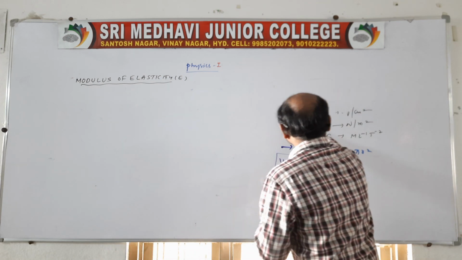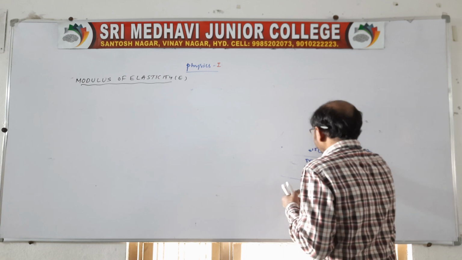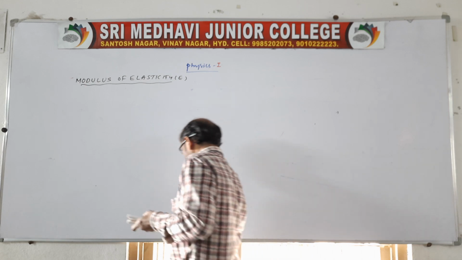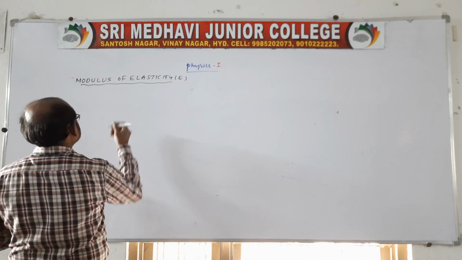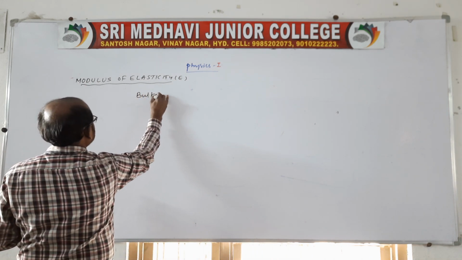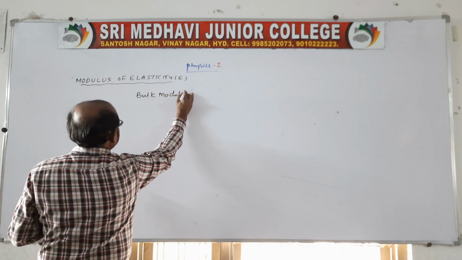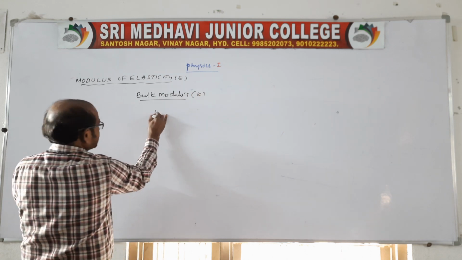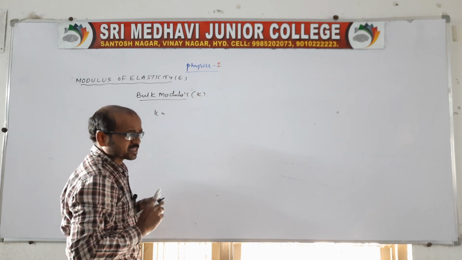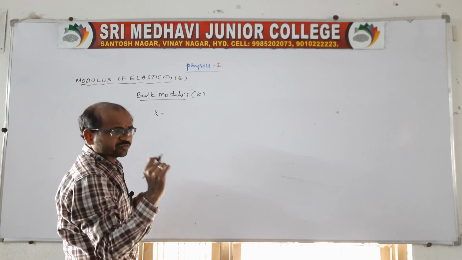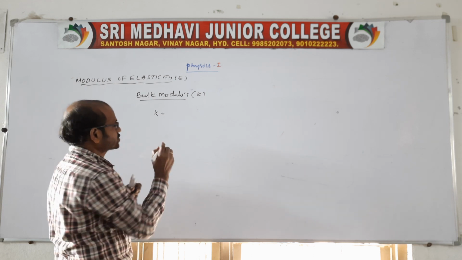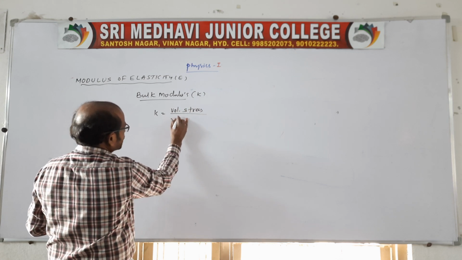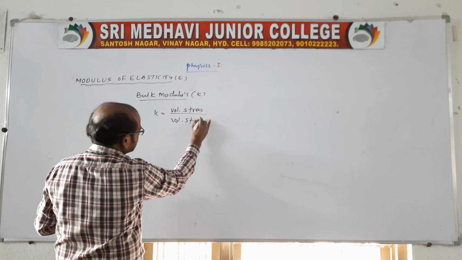The bulk is related to volume, so we can also call it volume or bulk modulus. So here you write as the second one, bulk modulus of elasticity, which we can say K. K is defined as, within the elastic limit, the ratio of volume stress to volume strain, of course.